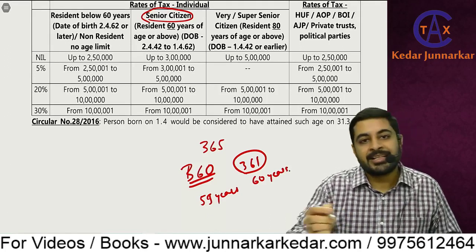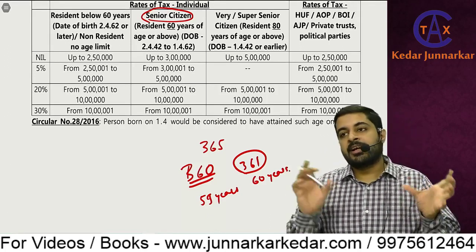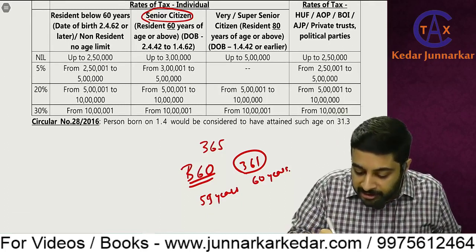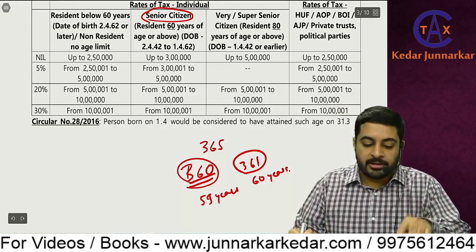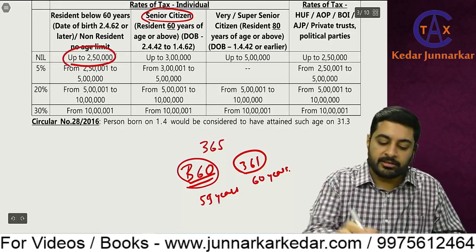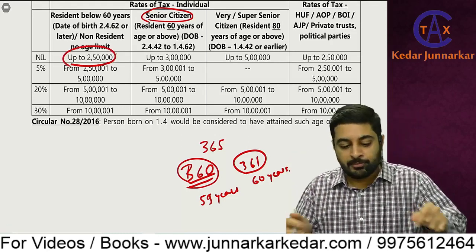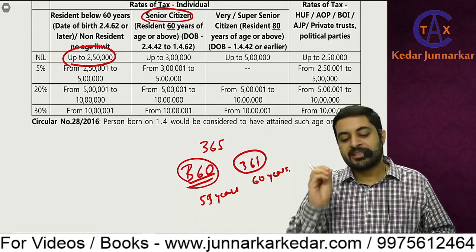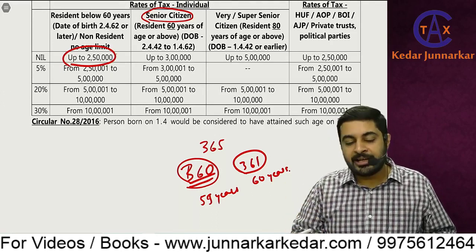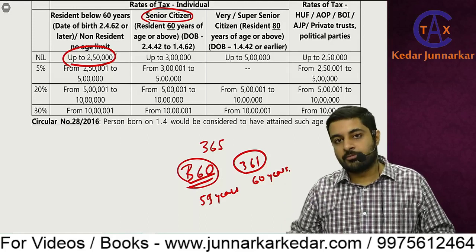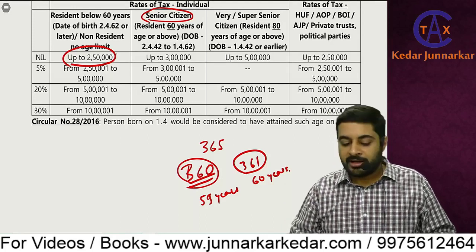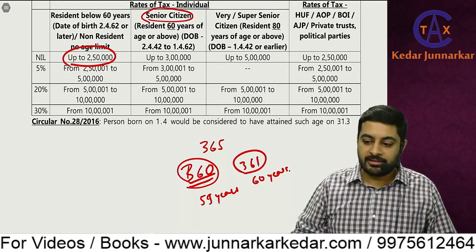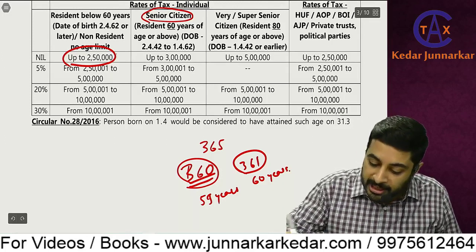So the basic exemption limit will change. Will it be taken proportionate for 360 days 2,50,000 and for the balance 5 days 3 lakhs proportionate? No. So even if he is 60 years or more only for a part of the year, still he'll be considered as a senior citizen. What if his birthday is on 1st April?